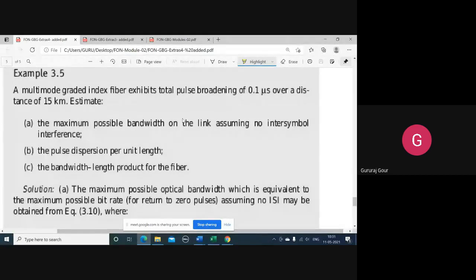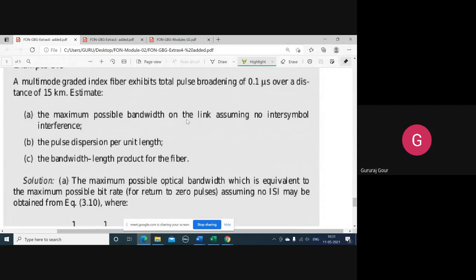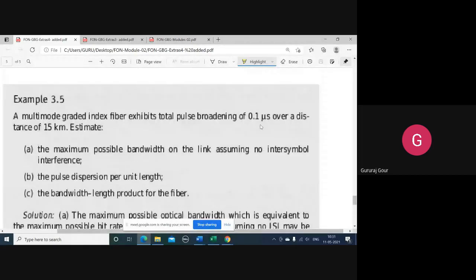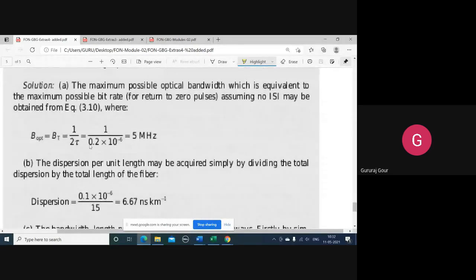Now what is asked in part A: the maximum possible bandwidth on the link, assuming no ISI, no overlapping. With no overlapping, what is the maximum possible bandwidth you are getting? B_T is 1 by 2 tau. So tau is how much? Pulse broadening width 0.1 microsecond. So 1 by 2 tau means 1 by 2 times 0.1 microsecond. So this one is the maximum bit rate you are getting with no ISI, no overlapping.